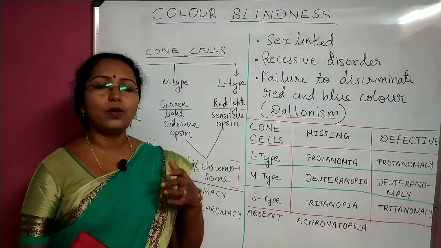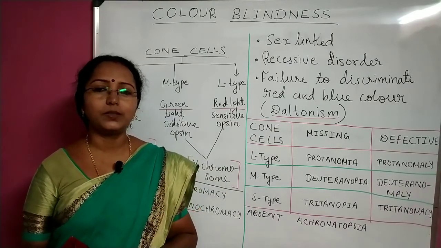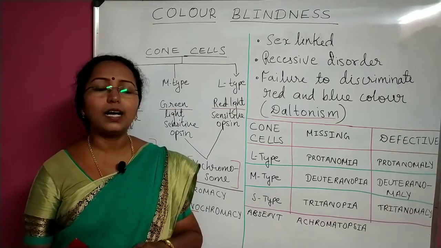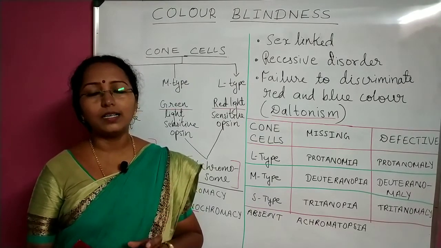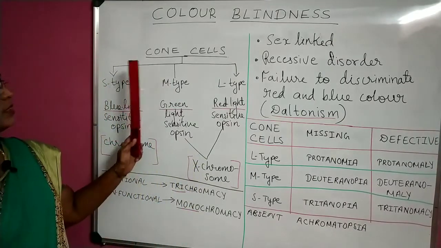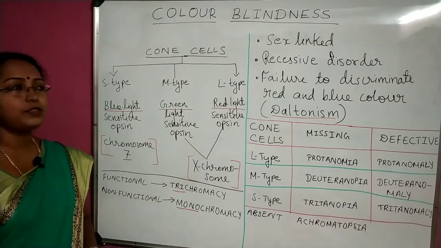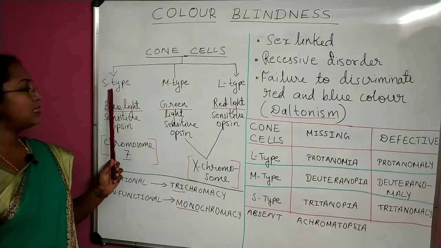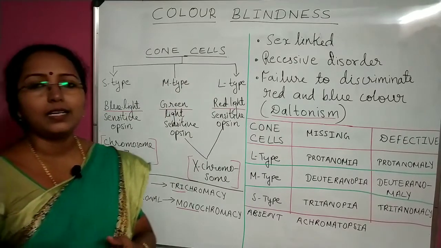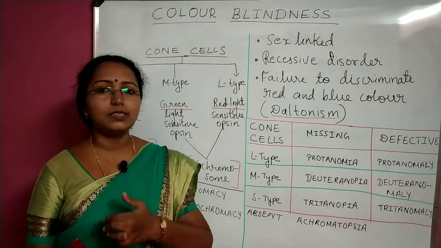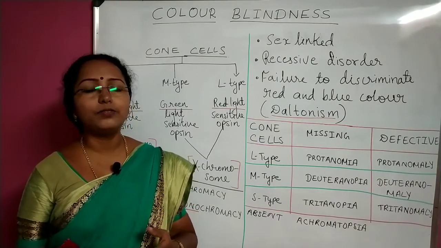If cone cells are not functioning in one's body, then we'll see everything as black and white only. That means cone cells are actually enabling us to distinguish the colors. But these cone cells are of three types in the human eye. You call them S-type, M-type and L-type. What is this S, M and L? All these distinctions are made with respect to the wavelength of light.